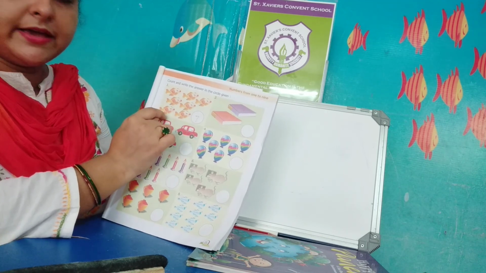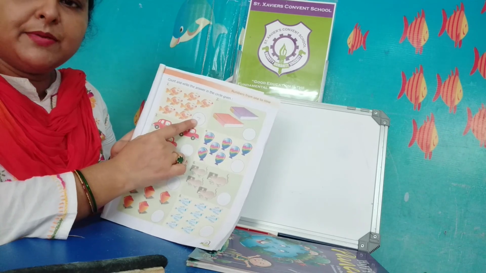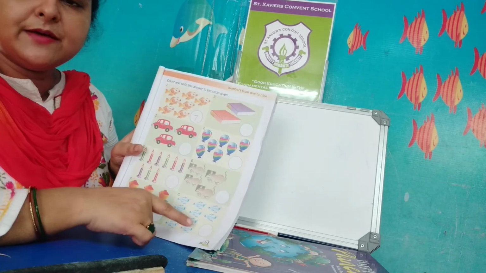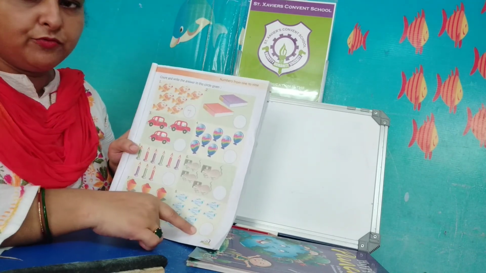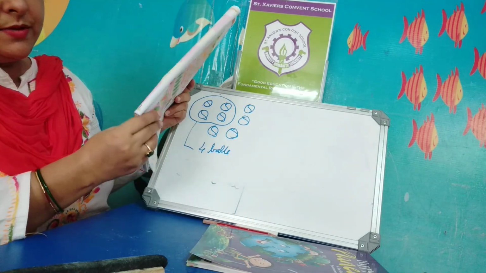How many fishes are here? 1, 2, 3, 4, 5, 6, 7. You will write the number 7 in this circle. The rest of the pictures, the rest of the questions, you will do in the same way. Turn over to page number 22.